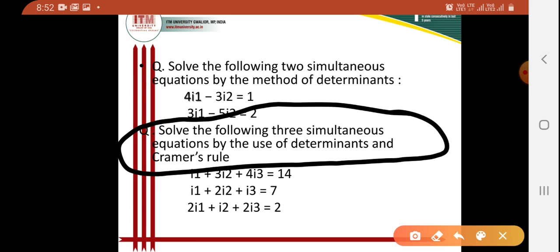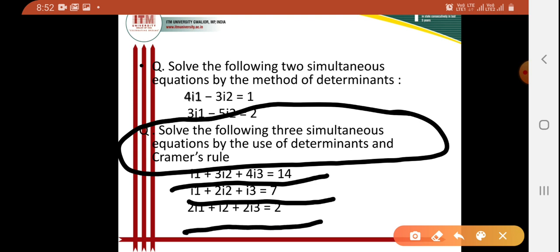The equations are given as I1 plus 3I2 plus 4I3 is equal to 14. The next equation is I1 plus 2I2 plus I3, which is equal to 7. The next equation is 2I1 plus I2 plus 2I3, which is equal to 2. So these are the three equations where three unknown quantities are there.